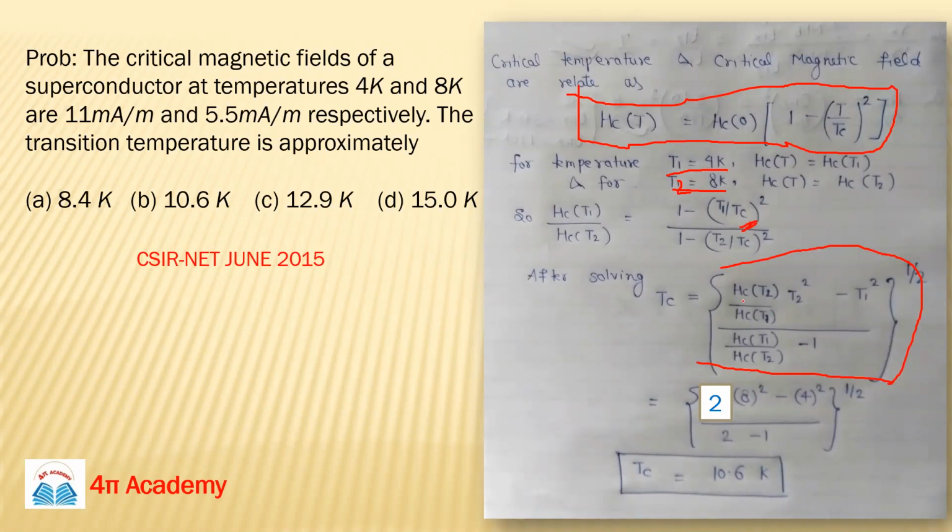And you have all the values. Your HC at T2 is 5.5. Let me correct, I think, it will be HC at T1 and HC at T2. Just put all the values and you can find your critical temperature is 10.6 Kelvin. Means your option B is correct.